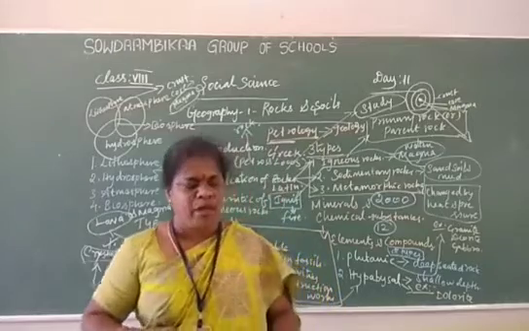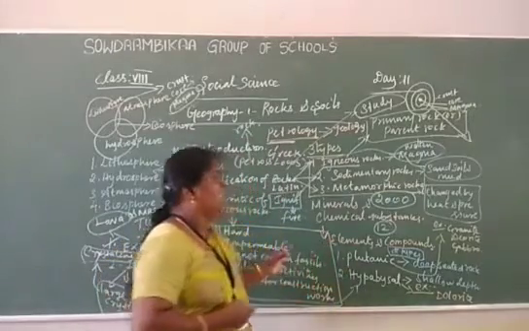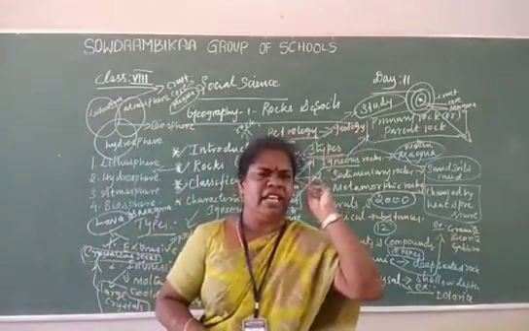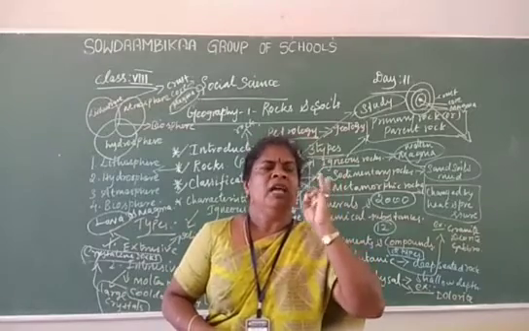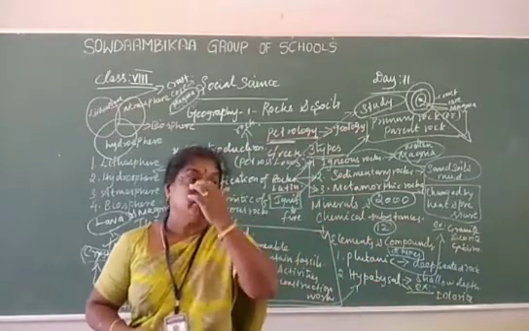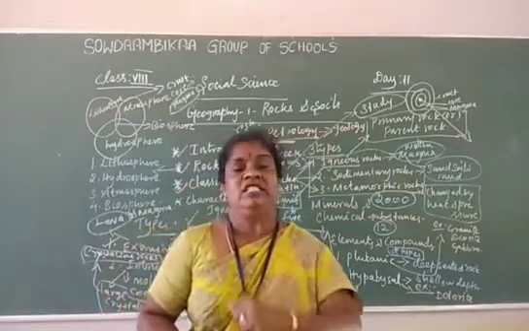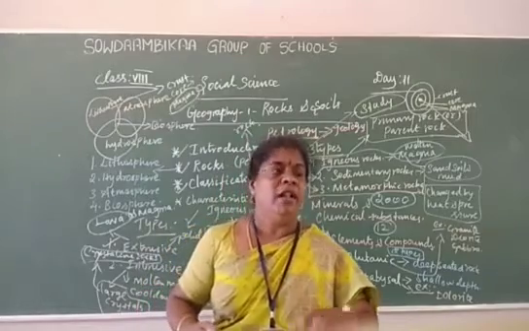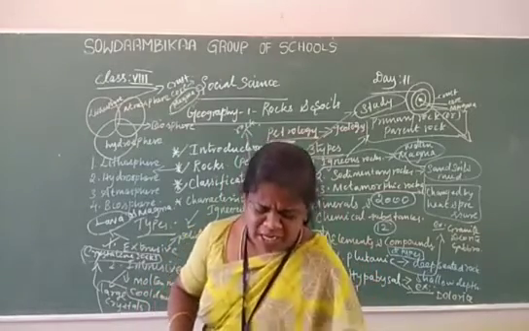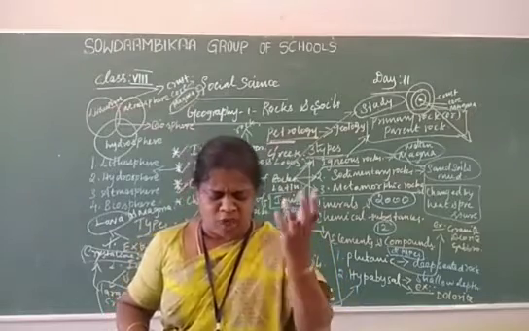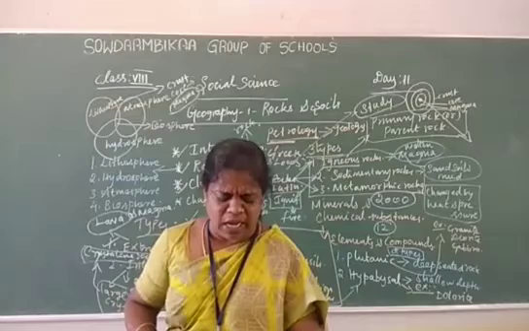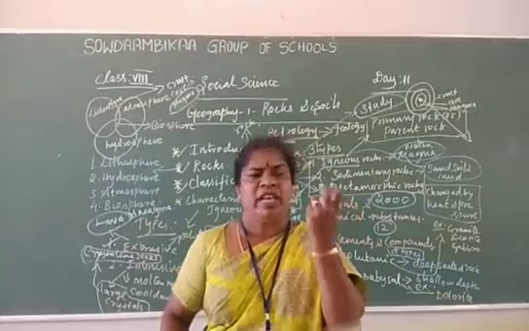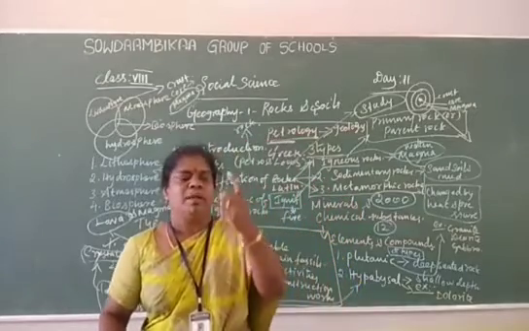An example is found mostly in the northwestern part of India, on the Rajasthan side, Madhya Pradesh, Gujarat, Punjab and Haryana. These rocks are found mostly in Rajasthan state. In the northwestern part of India, basalt is available. Basalt means dark colored, thick material. So extrusive igneous rocks are found in the northwestern part of India.